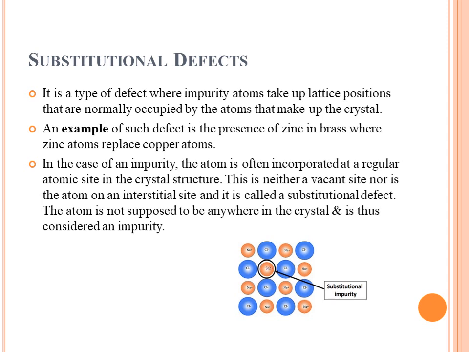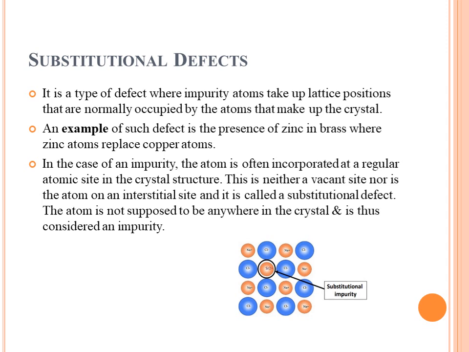If we talk about the picture, in this structure there is a crystal of sodium chloride. The sodium chloride crystal lattice is made up of sodium and chloride ions. But here, a strontium ion substitutes the sodium ion. This is known as a substitutional defect because the substituted atom does not occupy a vacant site or an interstitial site.